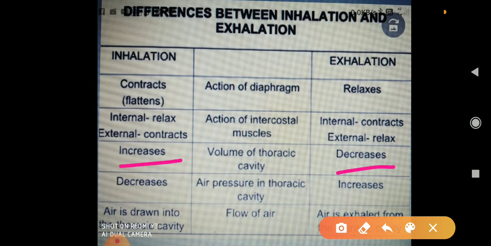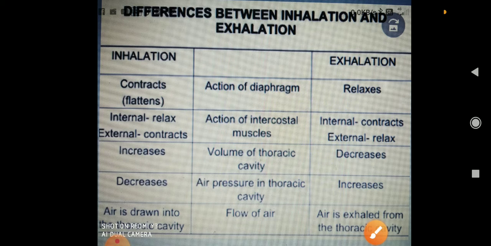Now, air pressure in the thoracic cavity. Air pressure in the first case decreases, in the second case increases. Now air is drawn into the thoracic cavity, and in the second one air is exhaled from the thoracic cavity. In this, air comes inside; in this, air goes outside.